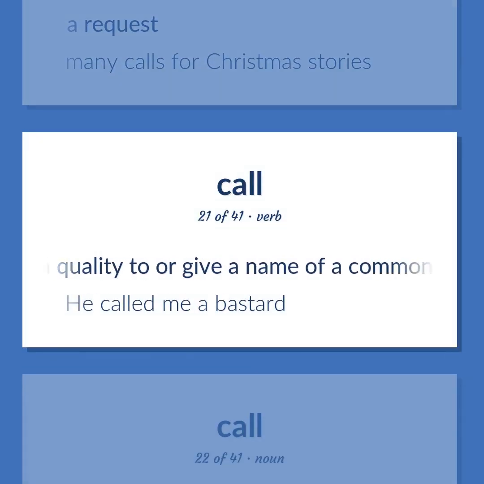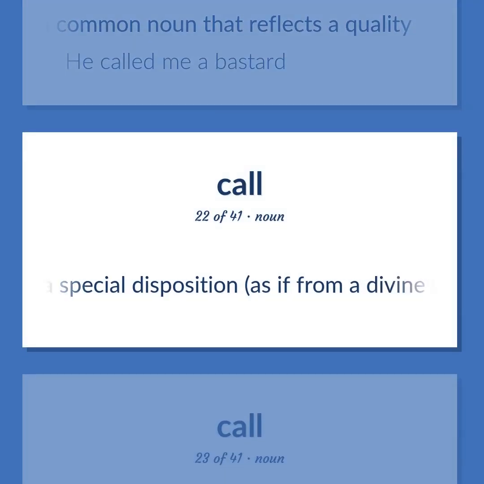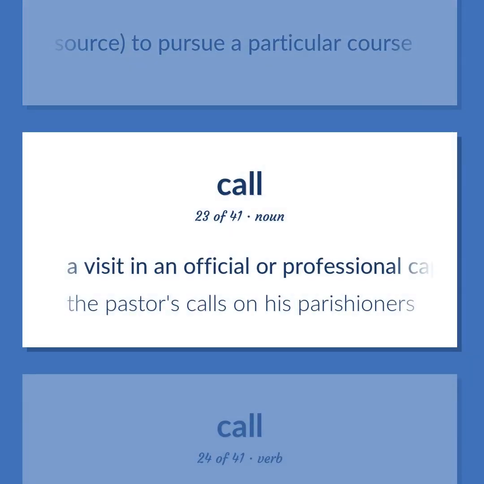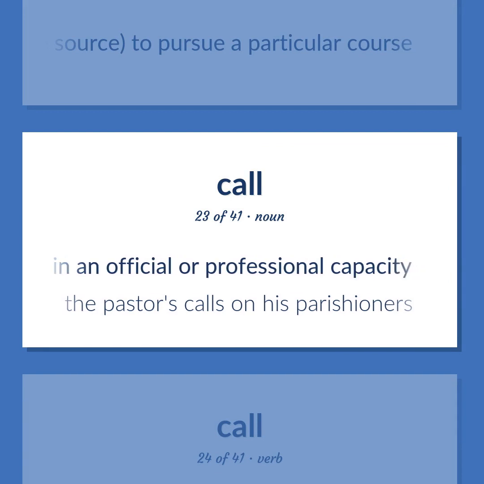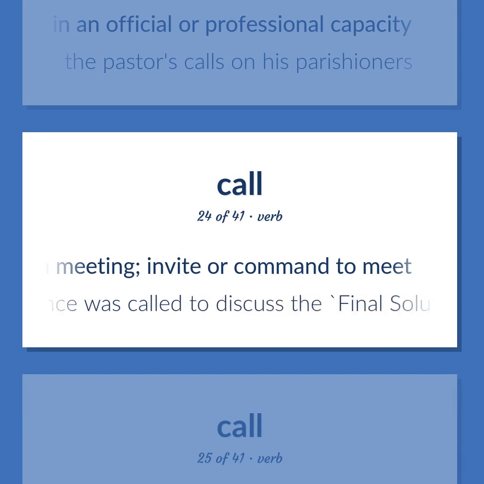Ascribe a quality to or give a name of a common noun that reflects a quality. He called me a bastard. A special disposition, as if from a divine source, to pursue a particular course. A visit in an official or professional capacity. The pastor's calls on his parishioners. Call a meeting. Invite or command to meet. The conference was called to discuss the final solution.